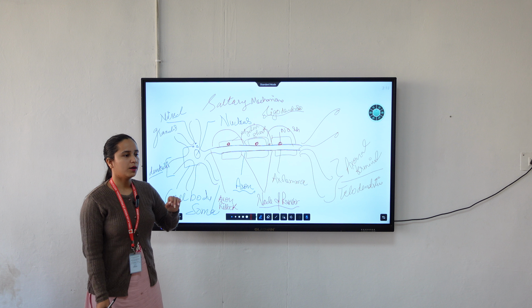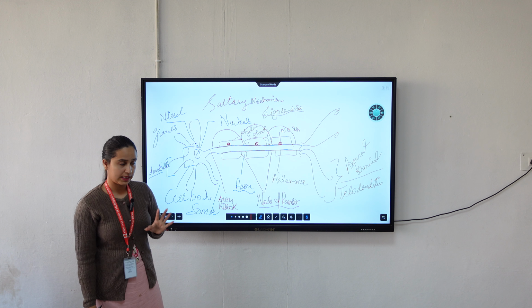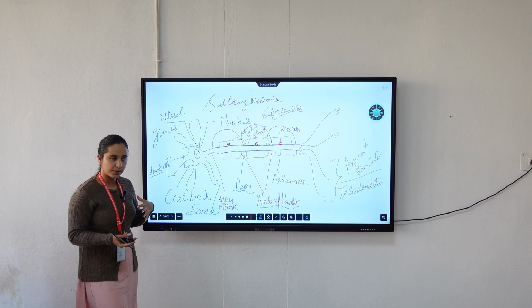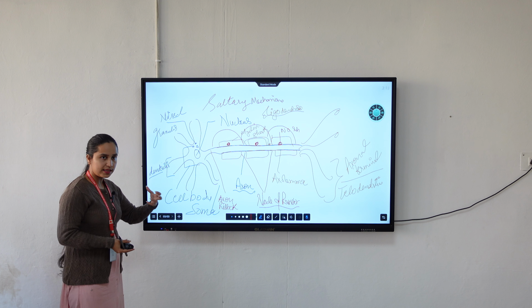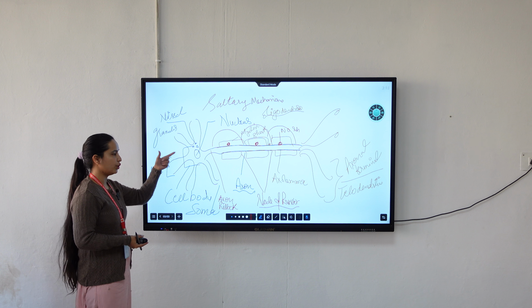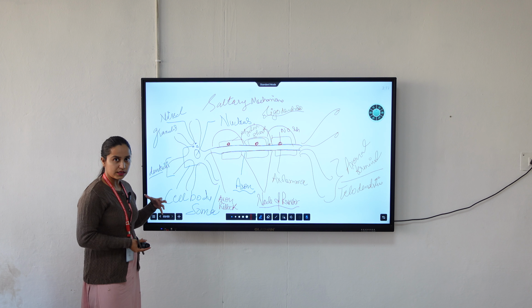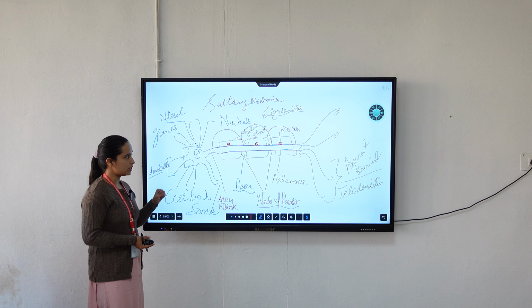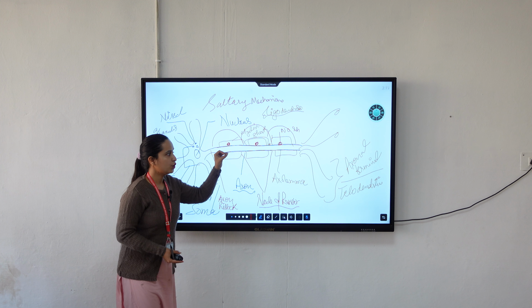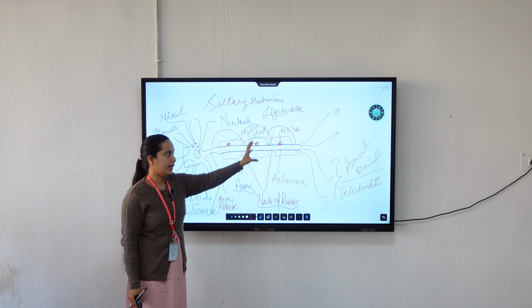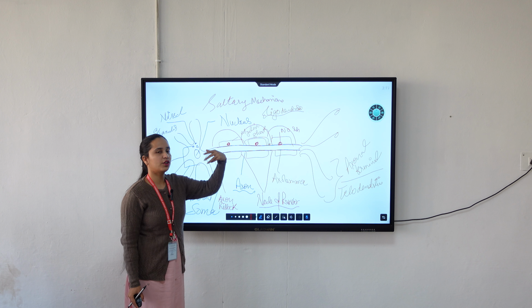So if we talk about transmission of impulse, how will the impulse transmit? These dendrites are going to sense the impulse. That means they are going to receive the message. After receiving the message, that message will transfer from this axon to the axonal terminal, and this terminal is further connected to another